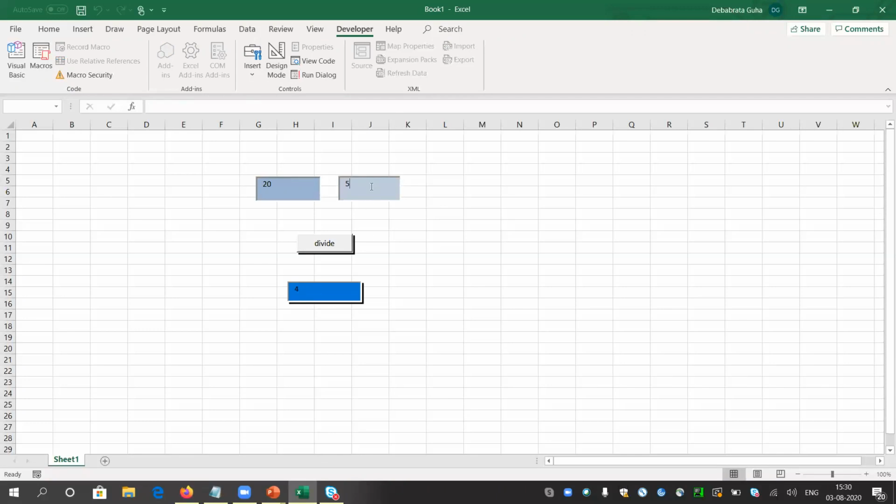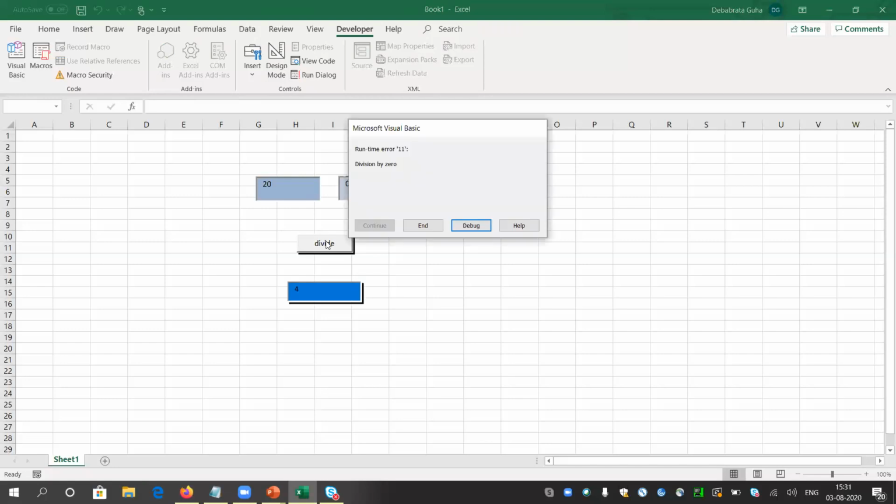But in your app also, they have turned off the design mode, so that you will not be able to see any Android coding in your Android mobile, or any iOS coding, that is iPhone operating system. But what will happen if someone gives 0 as input in the second box? If I try to divide 20 by 0, it will say division by 0 error.